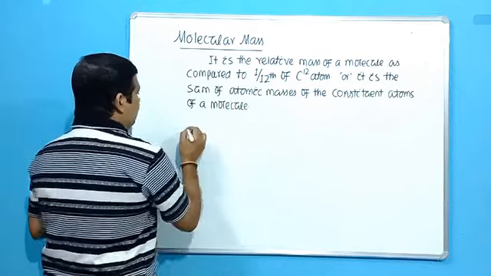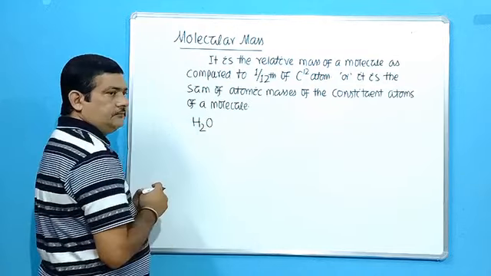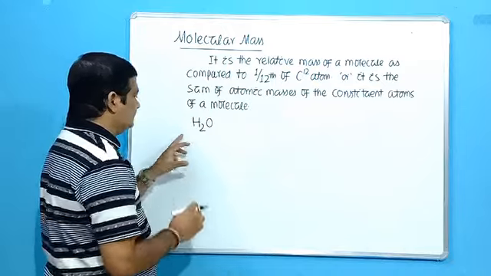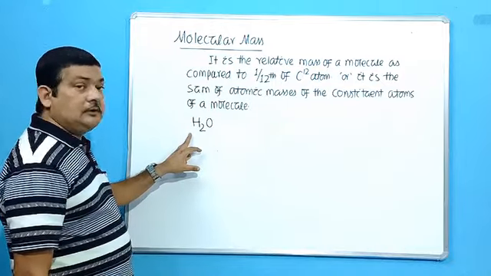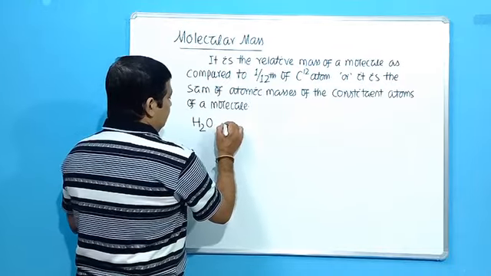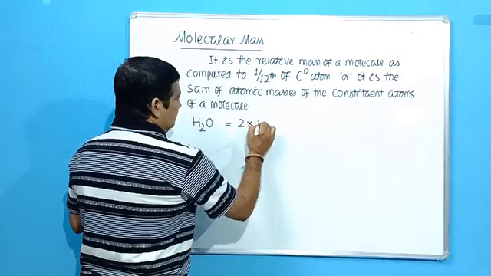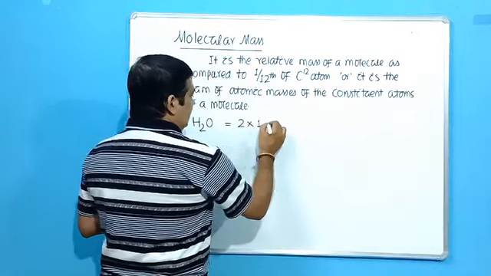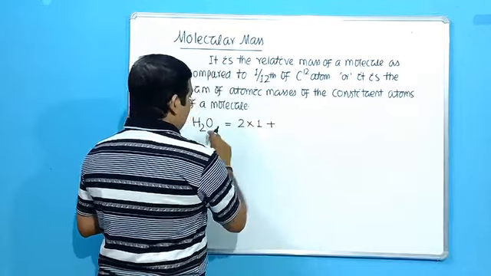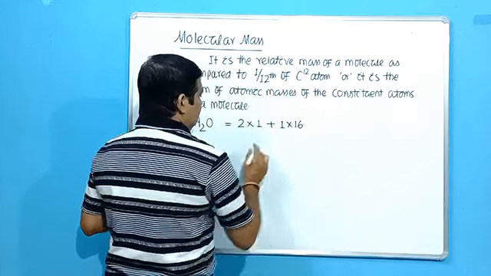So we come to the simplest molecule, that is, let us take H2O, water. How to calculate the molecular mass? Clearly visible, there are 2 atoms of hydrogen here and 1 atom of oxygen. So 2 into atomic mass of hydrogen, that is 1, plus 1 into atomic mass of oxygen, 16.